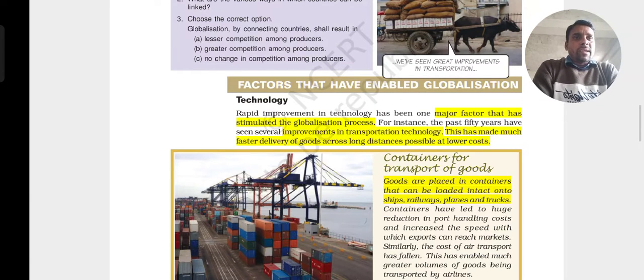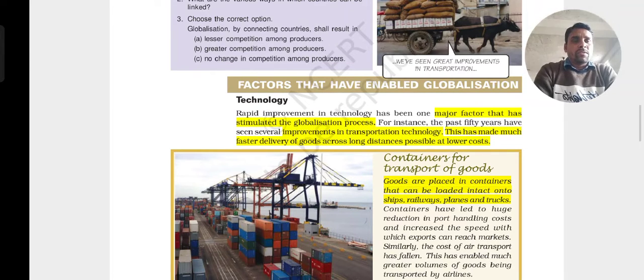The past 50 years have seen several improvements in transportation technology. You can see how transportation facilities have developed. Below in the textbook the picture is also given. Previously people used to transport goods through bullock carts or different means. People also used to carry and go, but now through technology there are very fast means of transport.